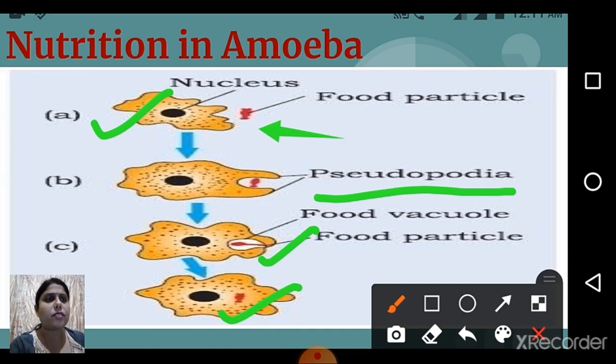It's very simple, it was not too hard. The amoeba extends its body part, creating something like false feet, and engulfs the food particle inside it and forms a food vacuole. Inside the food vacuole, the complex food gets converted into a simple form, and they absorb the nutrition. Whatever waste product occurs in this process, they throw out of the body. This is the digestion process in amoeba, and it is called nutrition in amoeba.